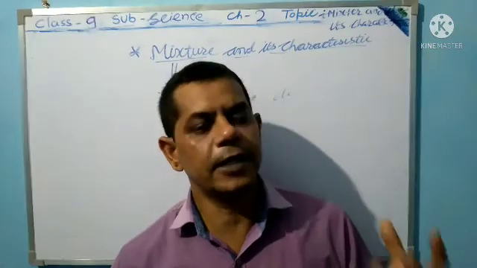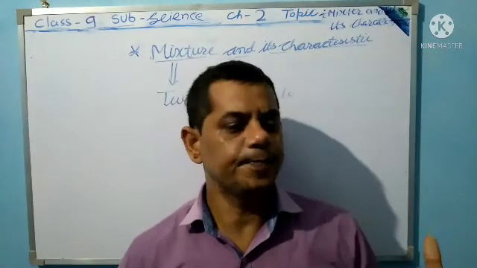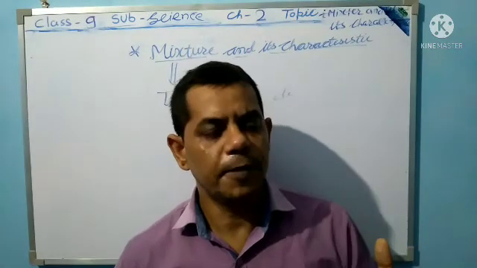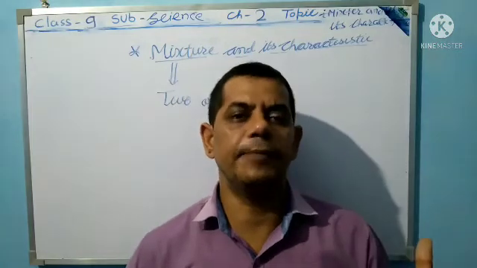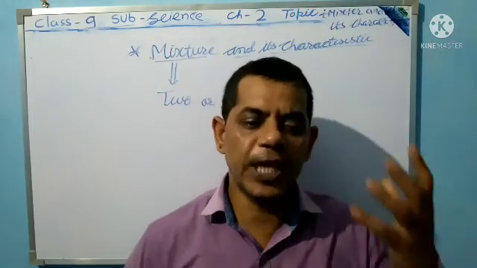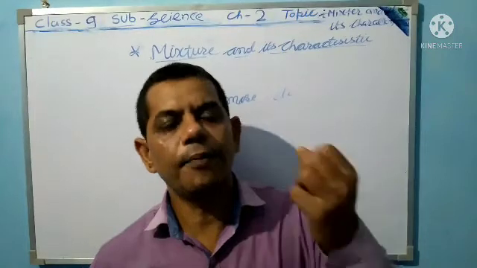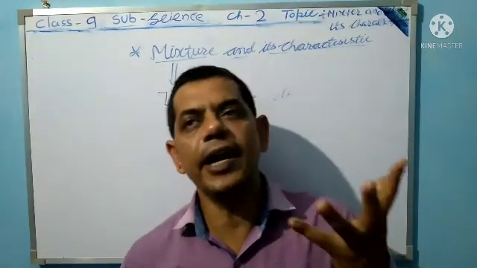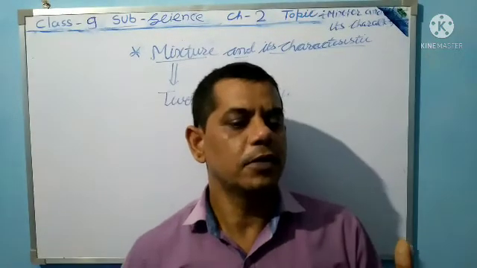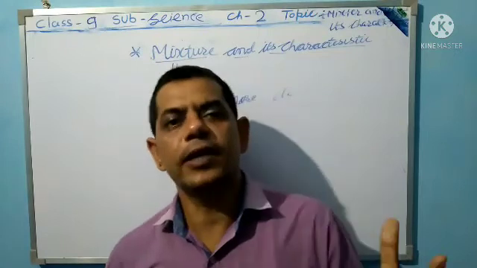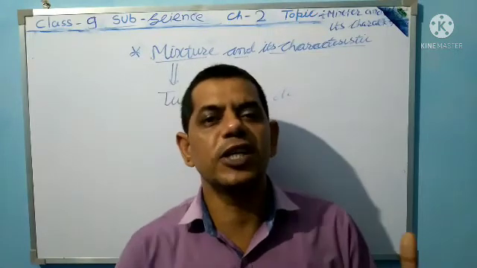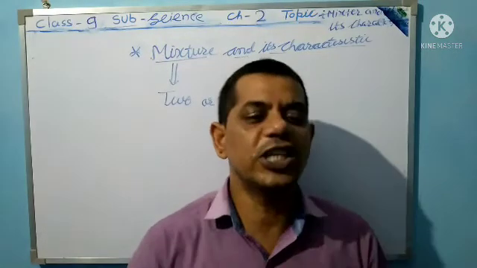A homogeneous mixture has a uniform, same type, same composition of elements and compounds combined together. That mixture is said to be a homogeneous mixture.